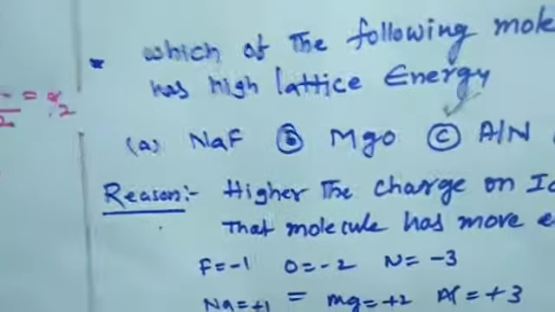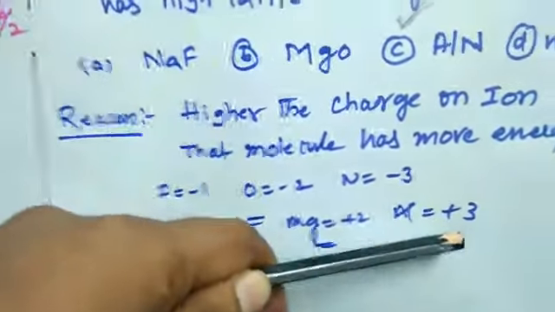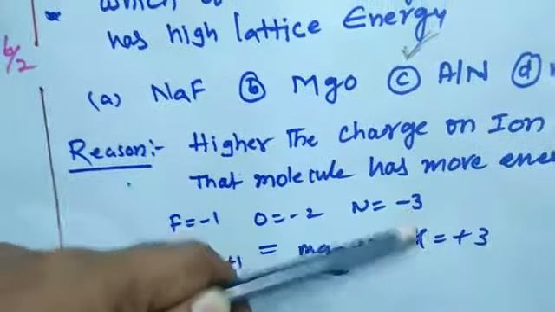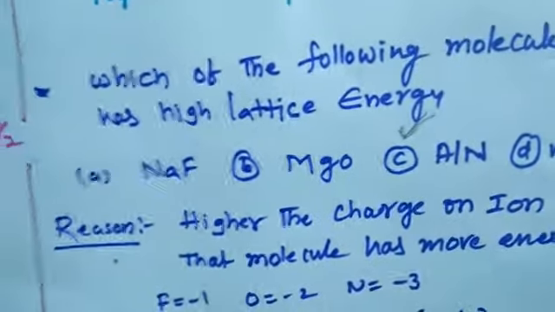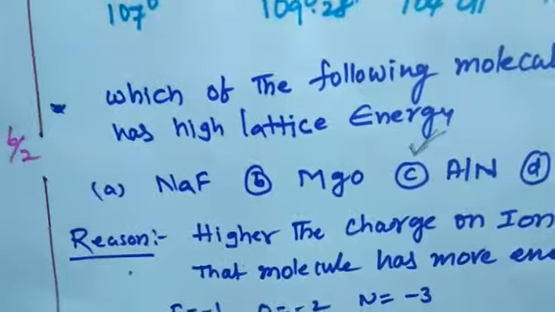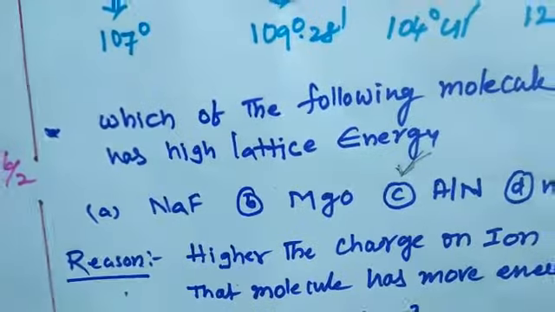Similarly, sodium is +1, magnesium is +2, and aluminum is +3. So aluminum has +3 and nitrogen has -3, so this compound has the more charge. That's why aluminum nitride exhibits more lattice energy compared with NaF and magnesium oxide.